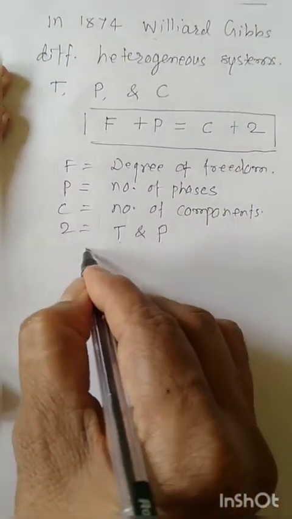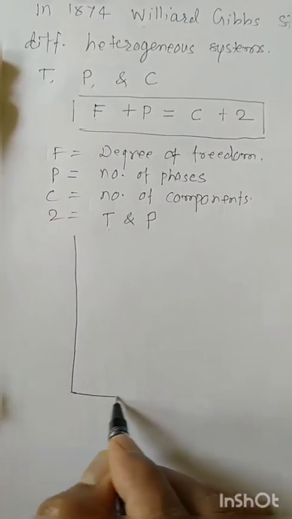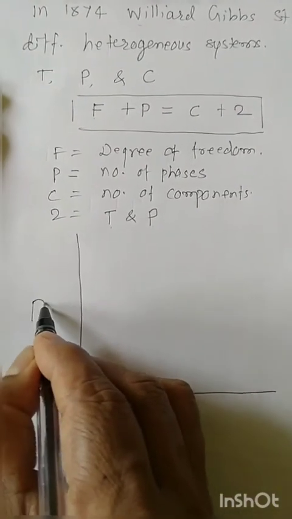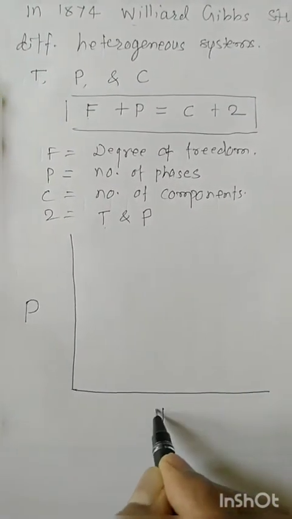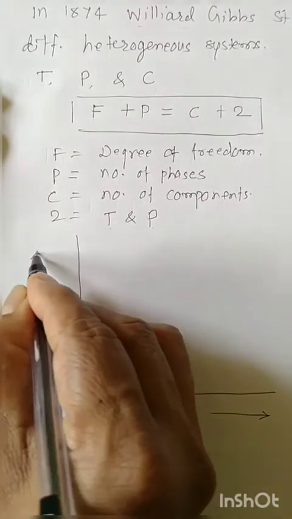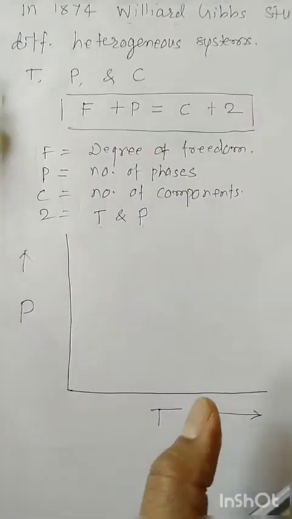Consider here, by plotting a graph you may understand properly. Suppose this is the diagram. Here is the pressure, here is the temperature. Consider a one component system.